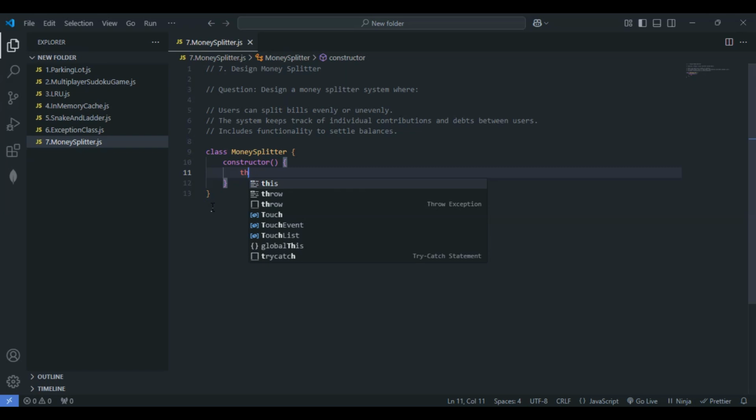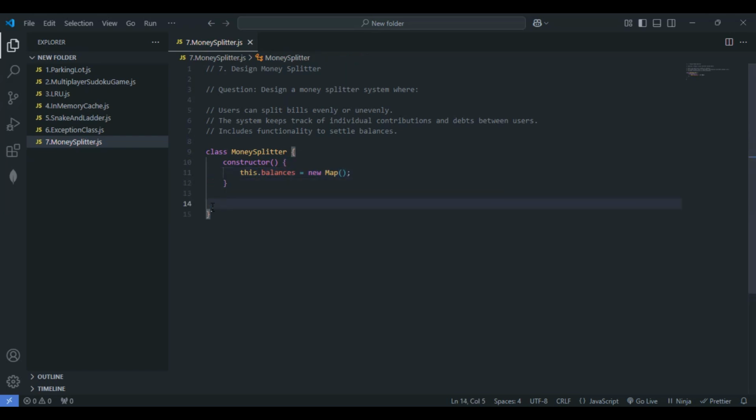I'll go with a key-value pair, so we'll make use of a map here. Whenever we go with user and balance as key and value, it's better to make use of a hash map. I'll give balances and set it to a new map. I hope this is fine.